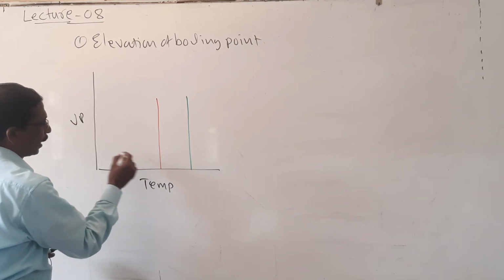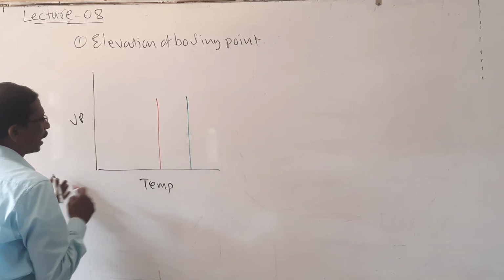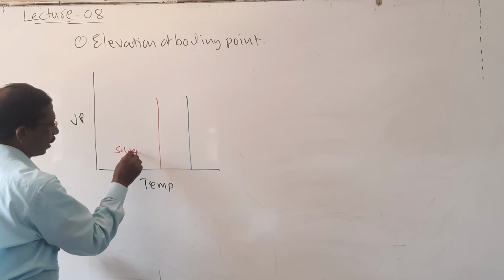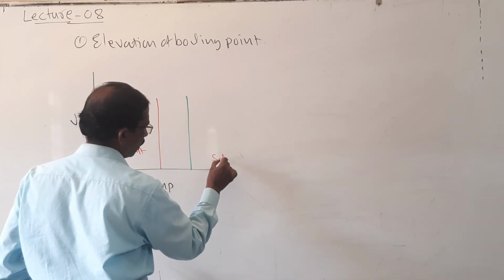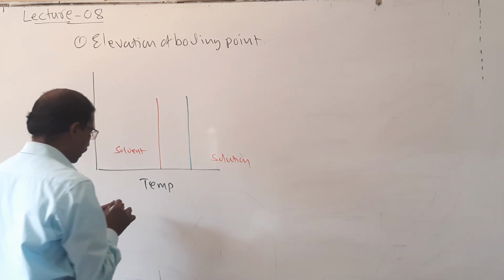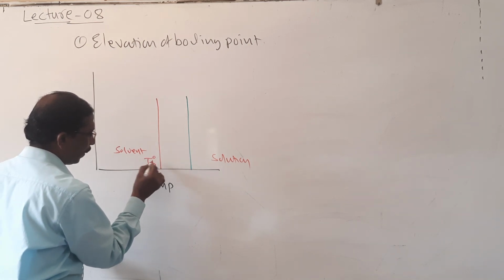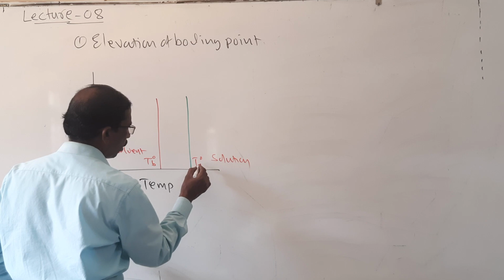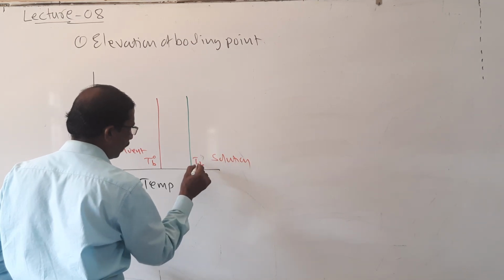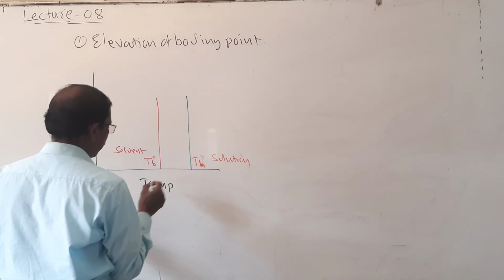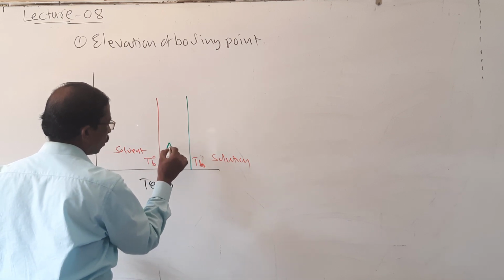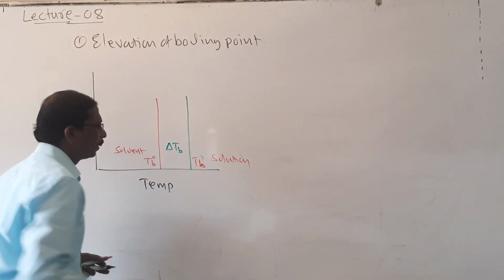The red line is solvent and this is solution. It can also be represented like this, that is T naught B, and this is TB, and here in a bracket you may write delta TB.